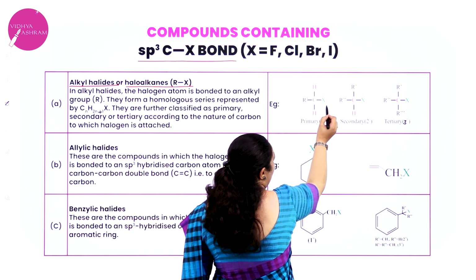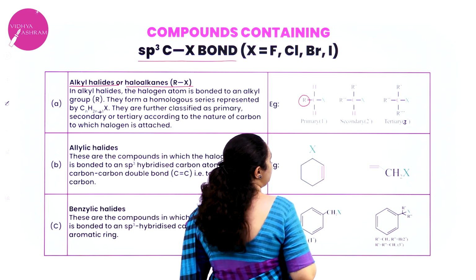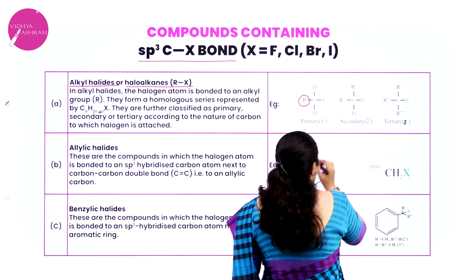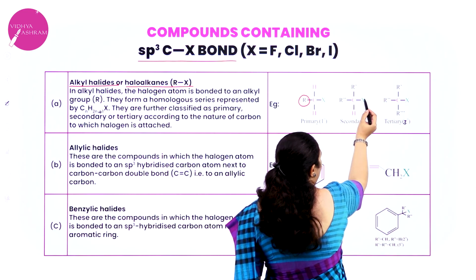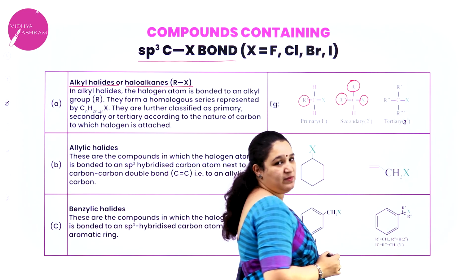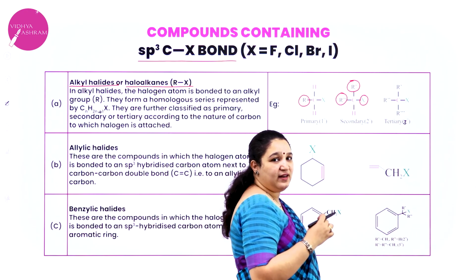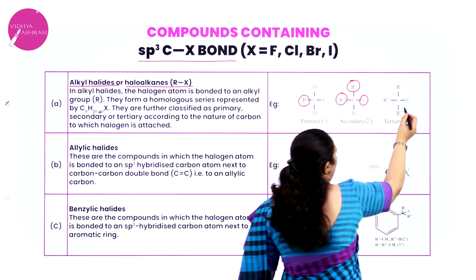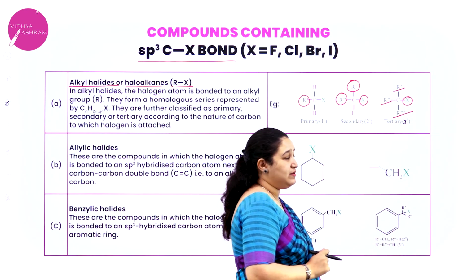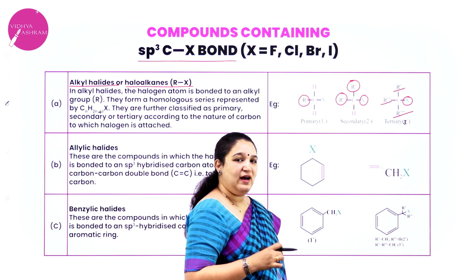The carbon atom to which the halogen is attached has one carbon neighbor. That is why one R group is present. So it is called a primary alkyl halide or primary haloalkane. Here the carbon atom to which the halogen is attached has two carbon neighbors. Then we call it a secondary alkyl halide or secondary haloalkane. Here the halogen is attached to a carbon atom with three carbon neighbors. Then we call them tertiary haloalkane or alkyl halide.